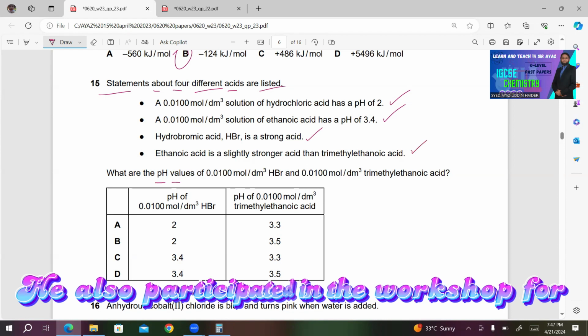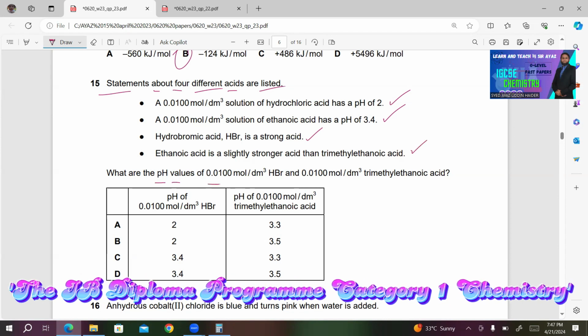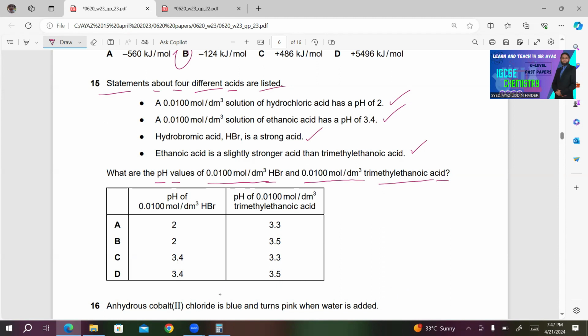What are the pH values of 0.01 mole per dm cube HBr and 0.01 mole per dm cube trimethyl ethanoic acid? HBr is a strong acid, so it must have 2 as its pH. So either A is correct or B is correct. Both C and D are incorrect.